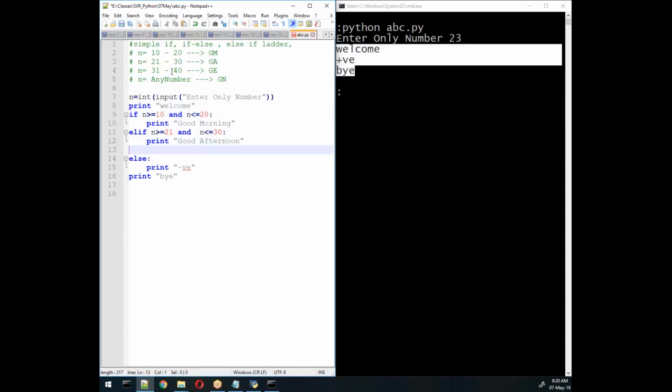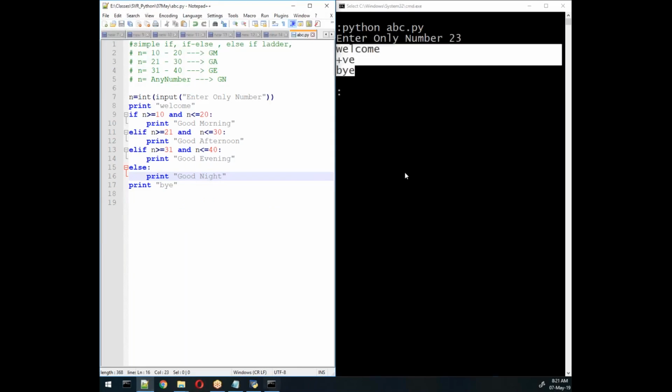So after good afternoon, what do I need to write? One more condition. So I'll use else if, and here again n is greater than or equal to 31, and n is less than or equal to 40. Here I'll write print. This is correct. Now else, anything if you are right, I'll get good night.